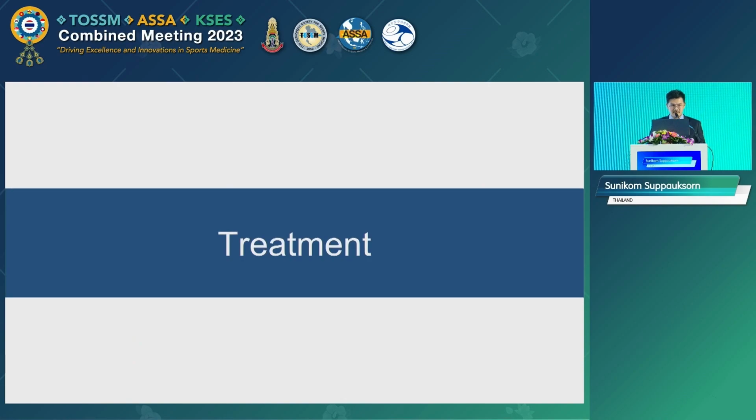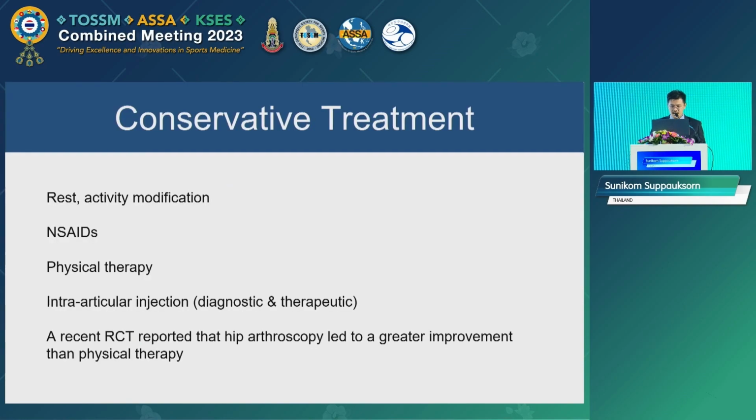So let's look at the treatment of the labral injury. Once the diagnosis is established, a trial of conservative treatment with rest, activity modification, NSAIDs, and focused physical therapy is attempted for the first 6 to 12 weeks, and an intra-articular injection can help confirm the diagnosis and also help as therapeutic treatment, as this can reduce the pain and improve the physical therapy.